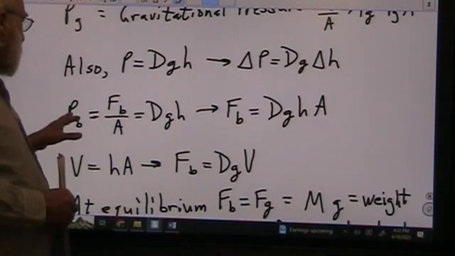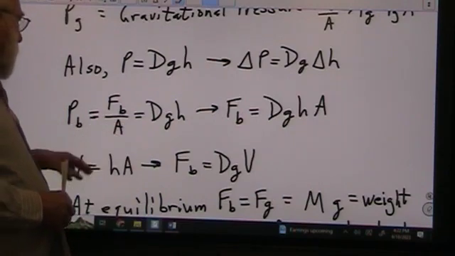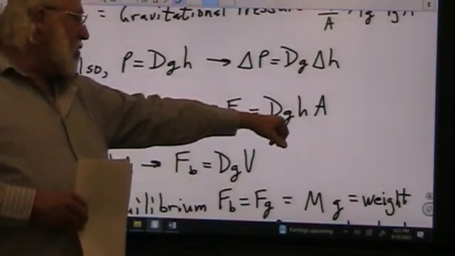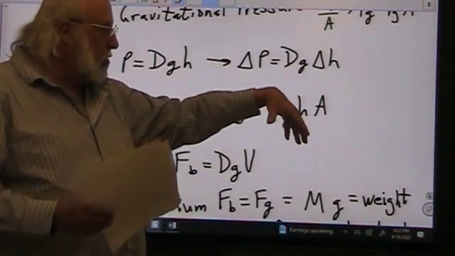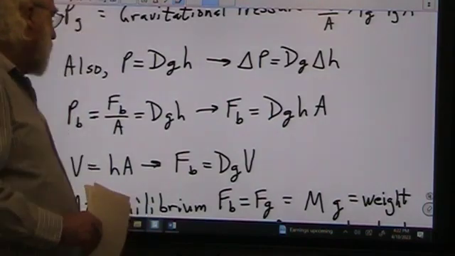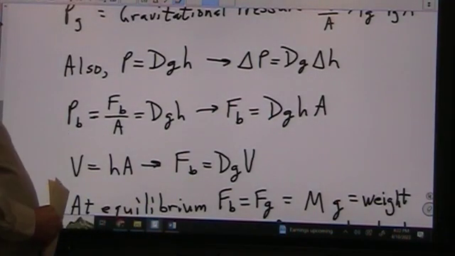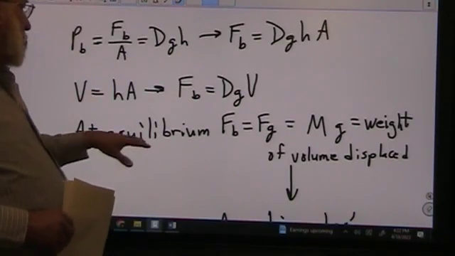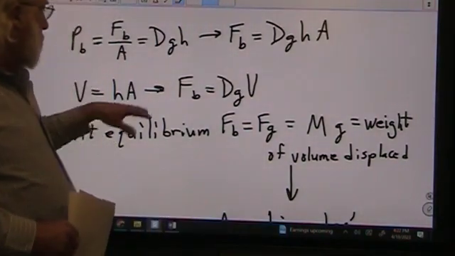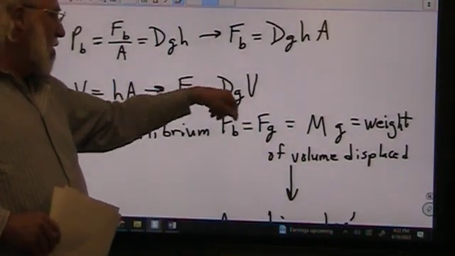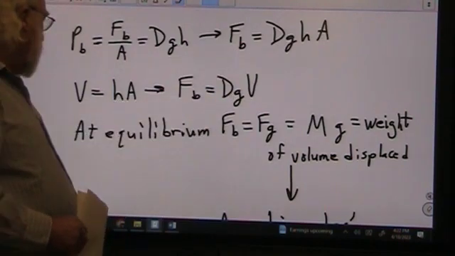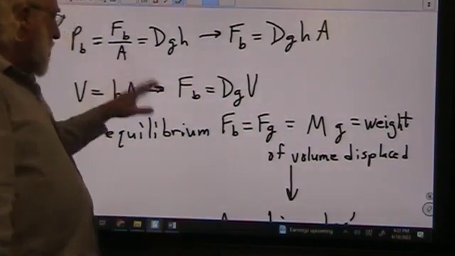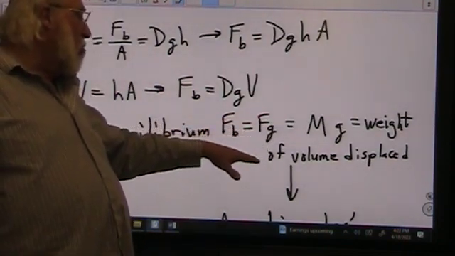Okay, so P_B equals dgh. F_B, then, if you multiply by A here, gives you dghA: that's density, gravitational acceleration, the height or the change in depth, whatever you want to call it, and the area. Now, since volume equals height times area, we can replace height times area with volume. So buoyant force is equal to dg times volume. And again, these two are constant for water, but it will not be constant for the weight, so we'll come to that as well. So at equilibrium, the buoyant force and the gravitational force are the same.